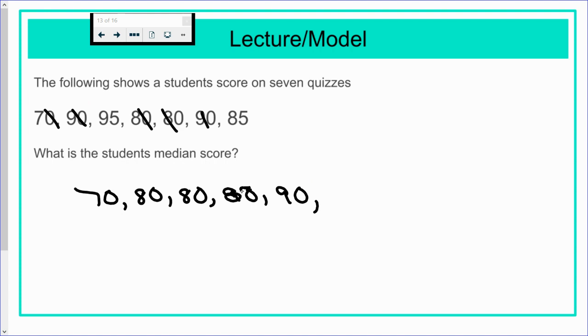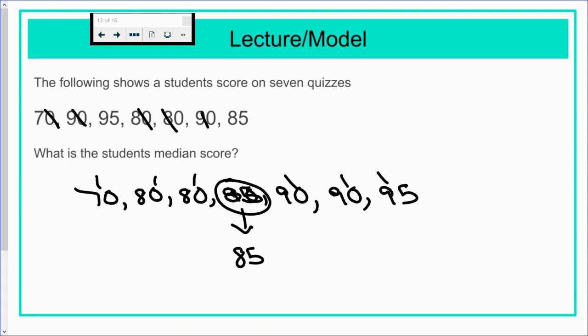Let's do this. So that's an 85. And then 95. All right, take one off of each side until we get to the middle, and you have 85. So our median is 85. All right, let's keep going.